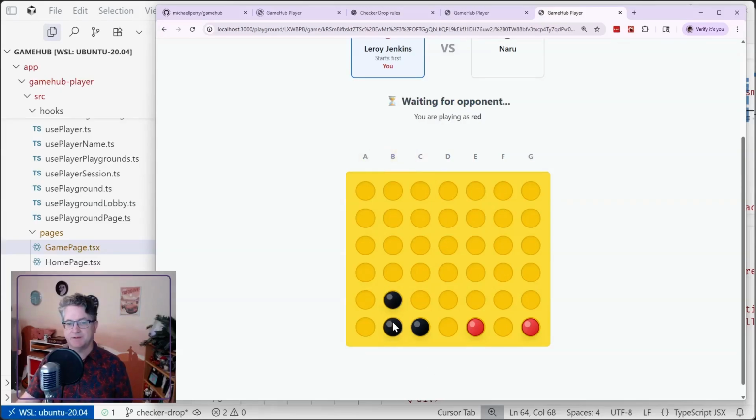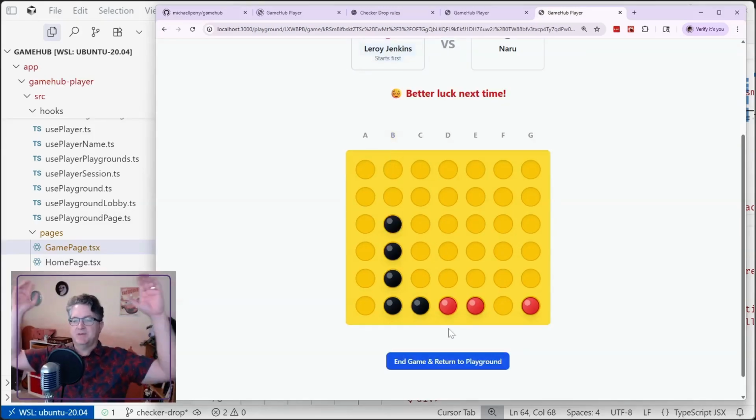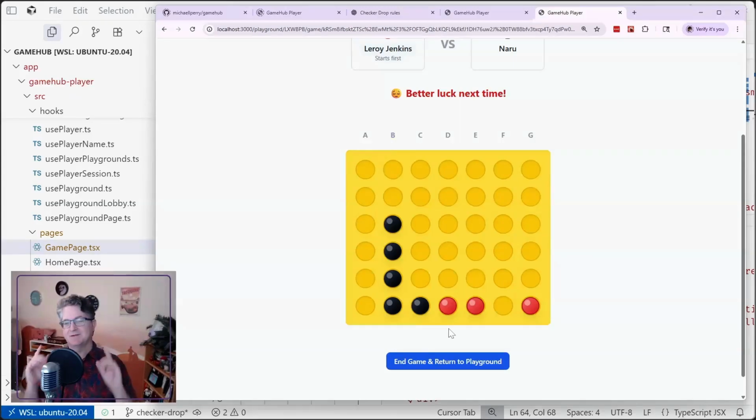So I can play here. Boom. That drops it there. And then my opponent plays. I play again. My opponent plays. I play again. I win. Okay. So far, looking good. This looks like a game of checker drop, except for the checkers are spheres.